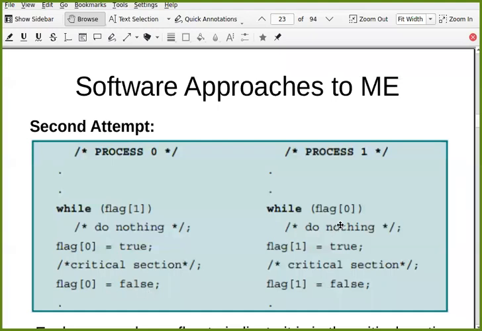Similarly here, before entering the critical section, you check the other. If the other is already in the critical section, in that case flag 0 is 1, so you can't do anything. But if flag 0 is 0, you can enter, and while entering, you set your own flag equal to 1. That means I wish to enter the critical section. And once you come out, you say, okay, I'm done. Are you getting this?